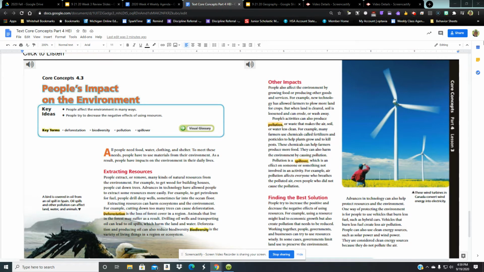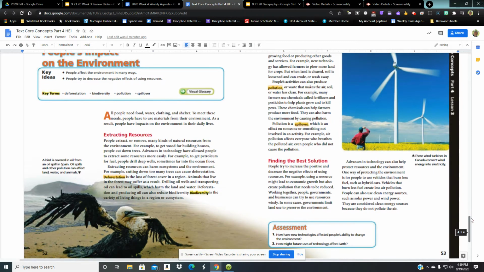And if you look at the picture, this poor bird, this has happened several times where there have been oil spills. A bird is covered in oil from an oil spill in Spain. We had a really bad one a few years ago in the Gulf of Mexico, and it was all over the beaches around the Gulf of Mexico, Florida, Alabama, and it took millions of dollars to clean up that spill.